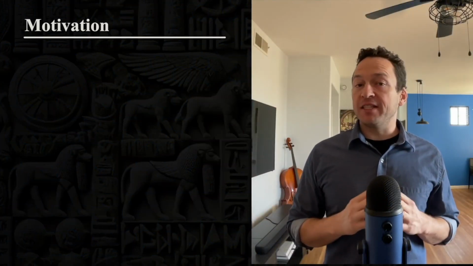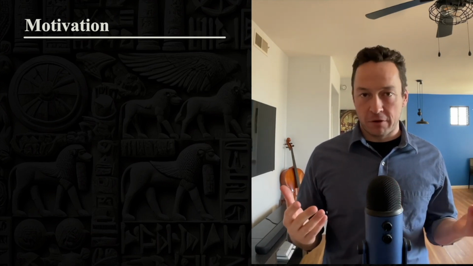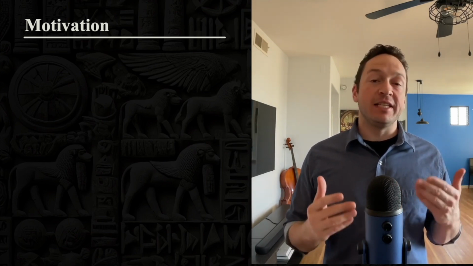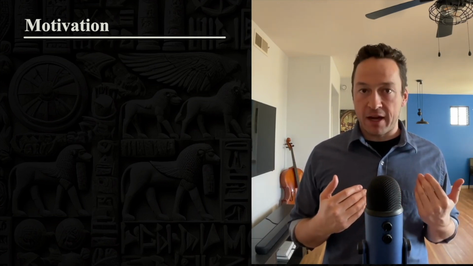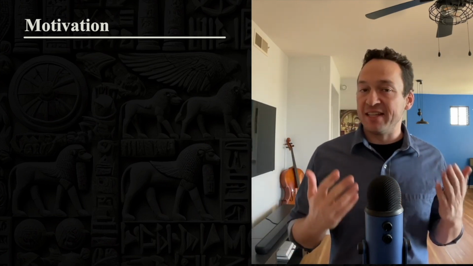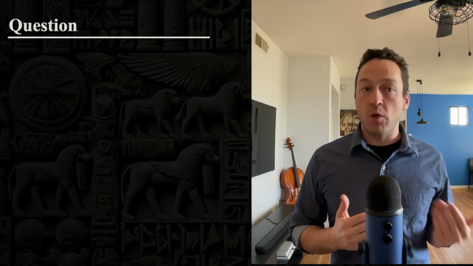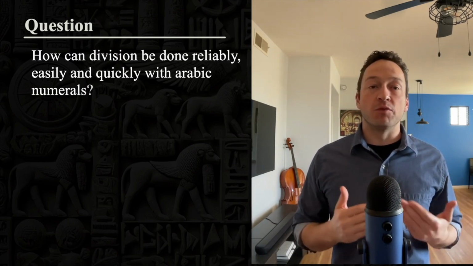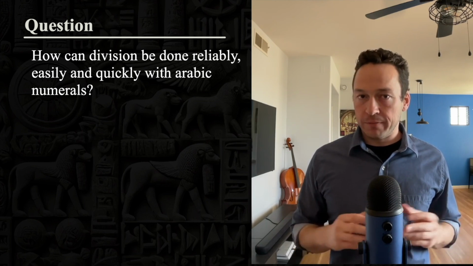Motivation. Algamesh has invented a new number system. He's invented the number system that we take for granted today. And now he needs to make sure that this number system is able to do all of the different mathematical operations. And in this video, he's going to make sure that his number system can actually do long division. So this leads him to the following question. How can division be done reliably, easily, and quickly with Arabic numerals?